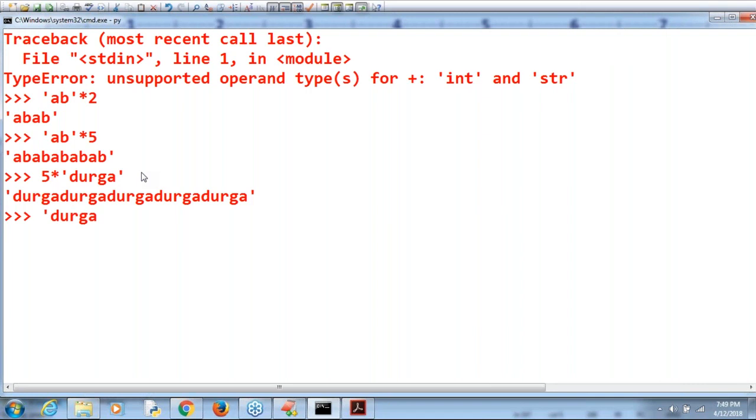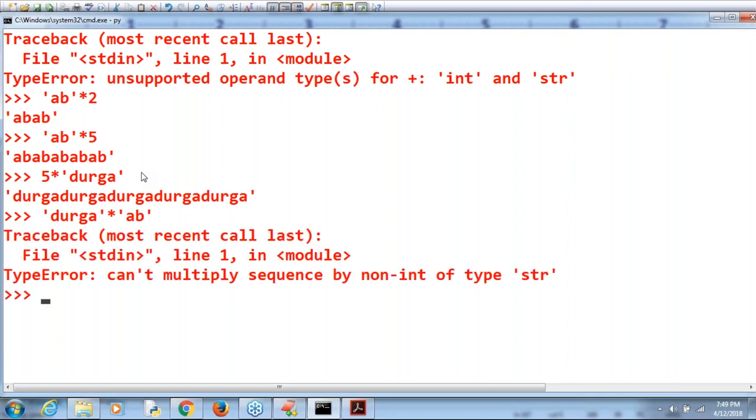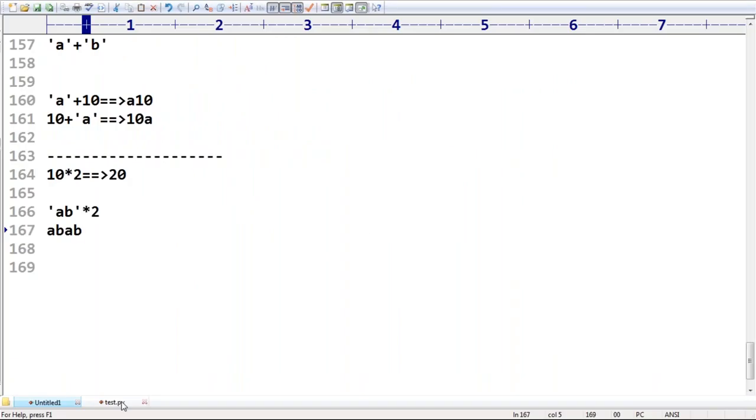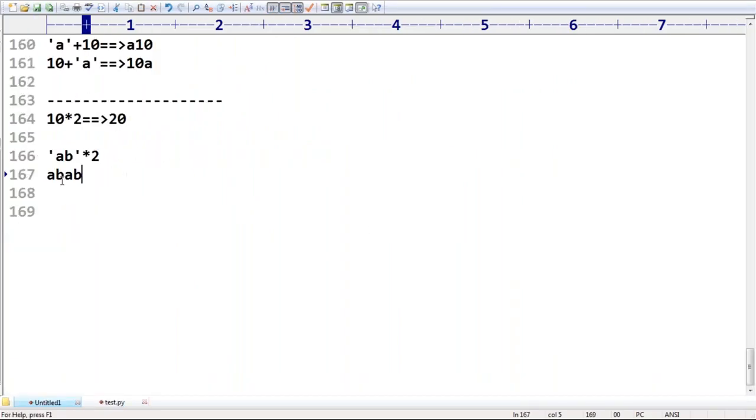Suppose I'm taking Durga, and then AB. Have you observed? Durga and then AB. Then immediately Python will give an error. What is the meaning of that? You have to take star followed by some number, man. Have you observed? Can't multiply sequence by non-int type. You can't multiply a sequence by a non-int type, so we are going to get the error. That's all. This is the small extra thing you people should be aware of about the arithmetic operators, right?